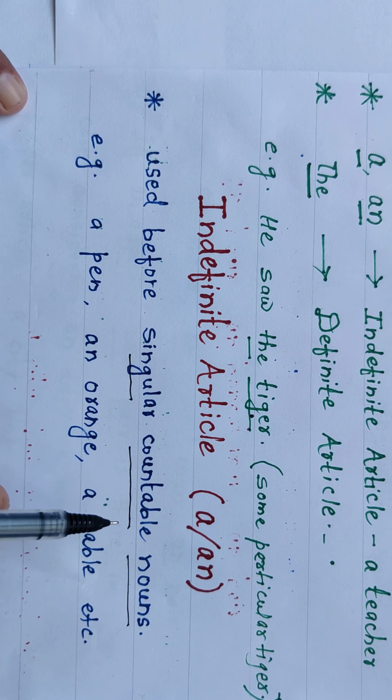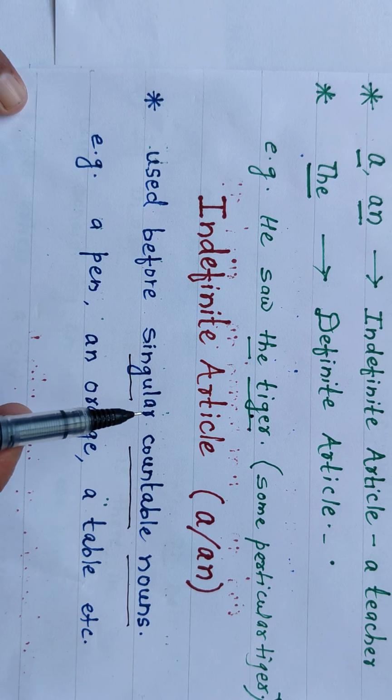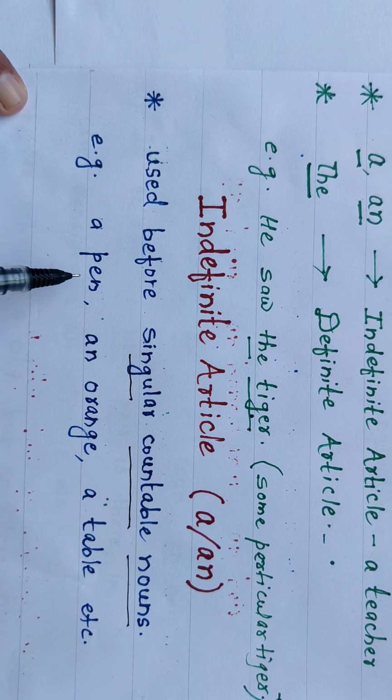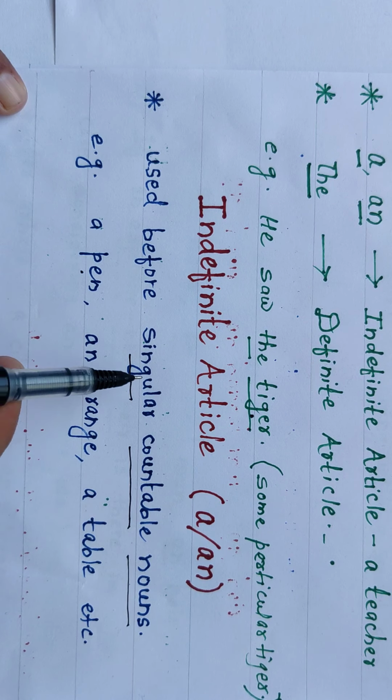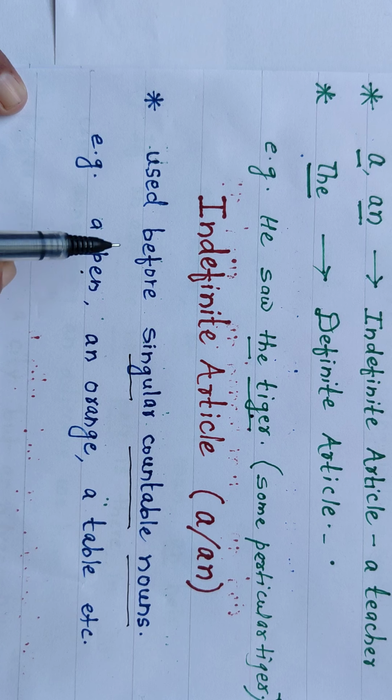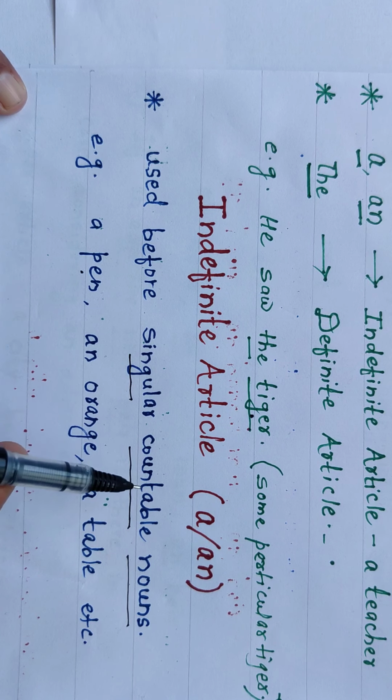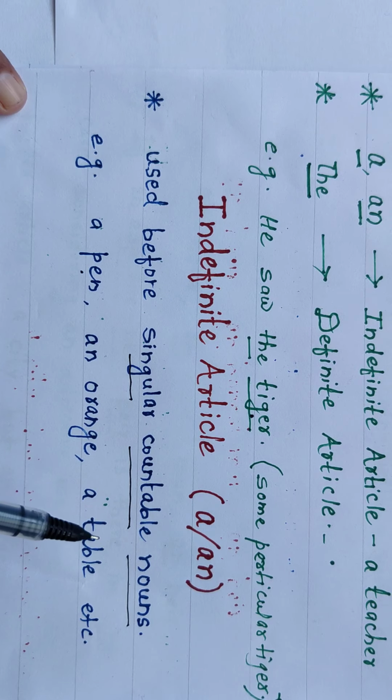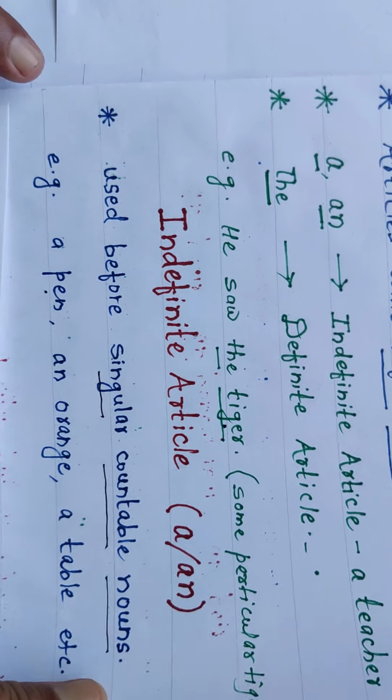Singular means only one. Look here, a pen. When a is used, the meaning is one pen. An orange, just one orange. A table, it is a singular noun and also countable, we can count 1 2 3 4. So these indefinite articles are used before singular countable nouns. Understand?